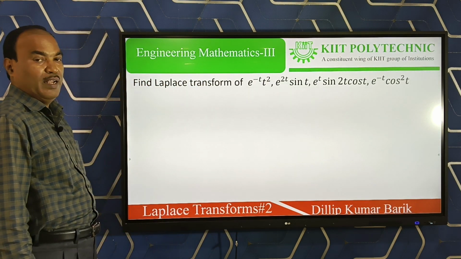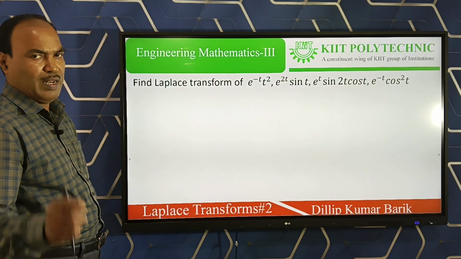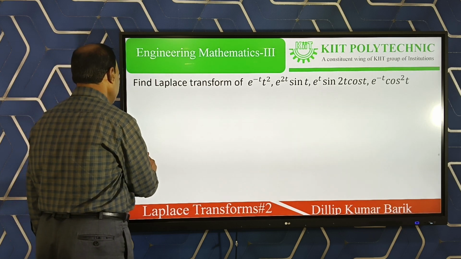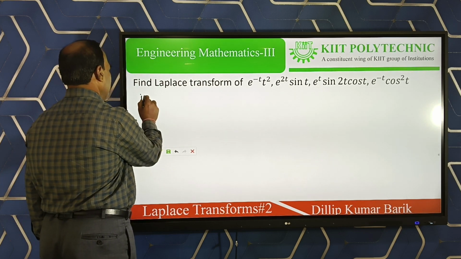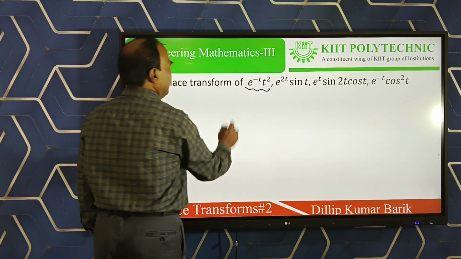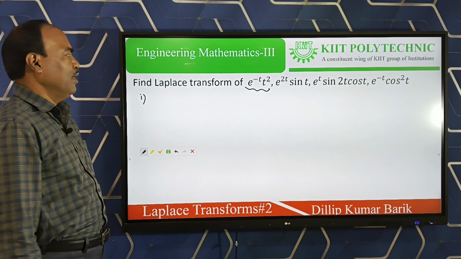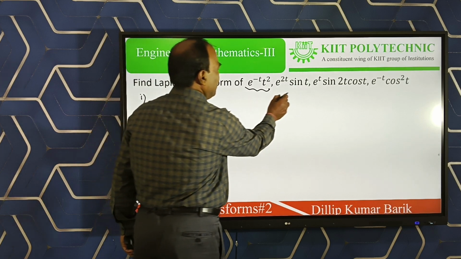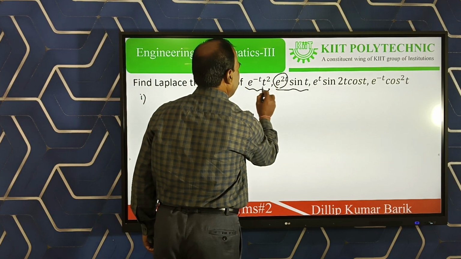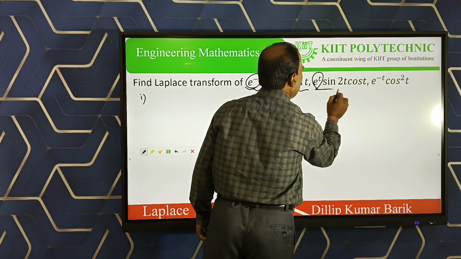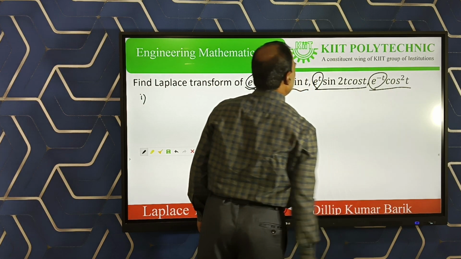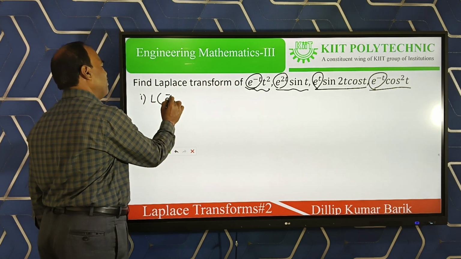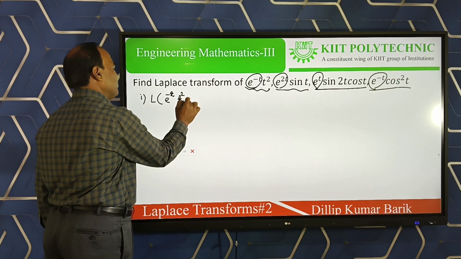Now let us discuss some problems related to our shifting property. First question: the Laplace transform of e to the power minus t into t square. Now take 3 to 4 questions, all related to the exponential function, because in all the questions e is common. Here e to the power t, here also e, here also e. So how to simplify? First question: Laplace of e to the power minus t into t square.